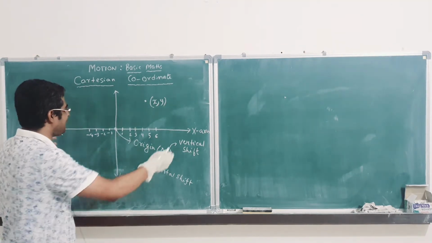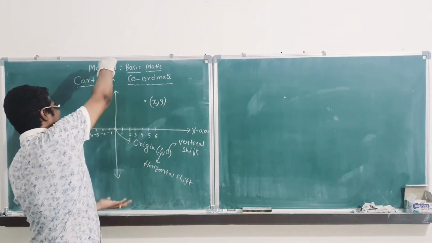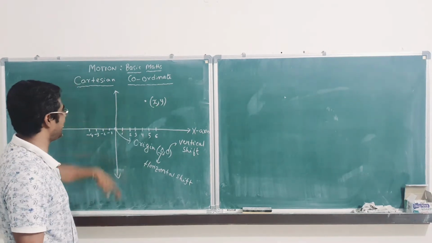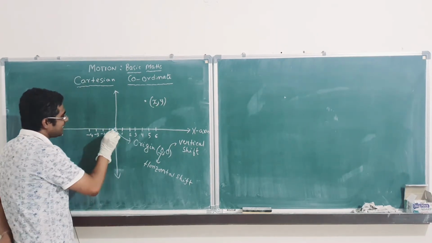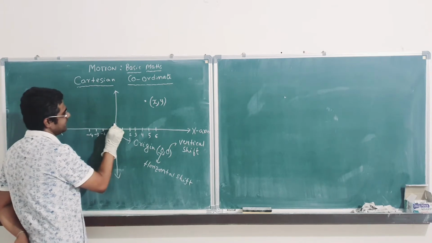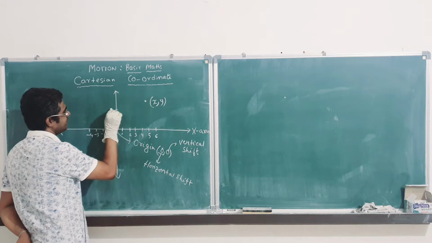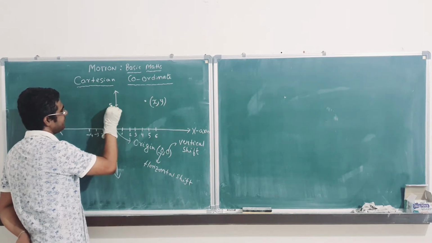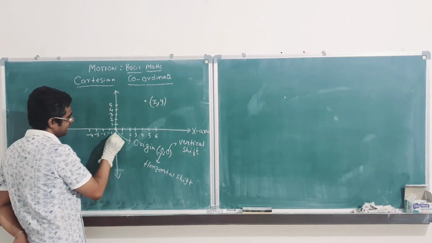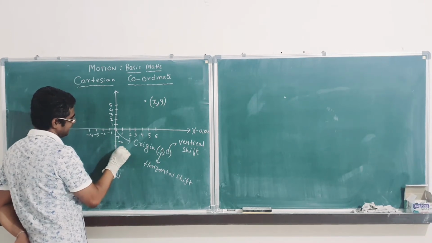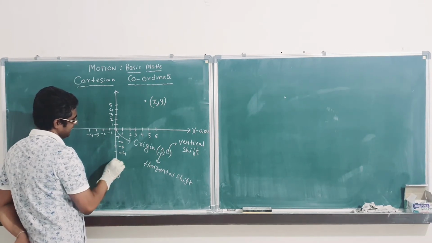Now if that number line that you have learned is just rotated by 90 degree, it becomes a vertical number line, right? The vertical shift above the origin is denoted by 1, 2, 3, 4, 5 like this, and the vertical shift below is -1, -2, -3, -4 like this.